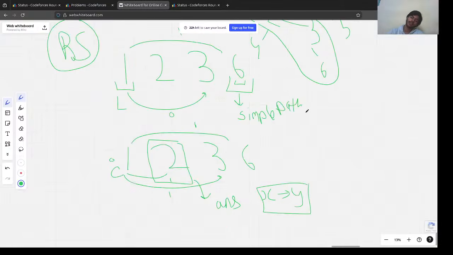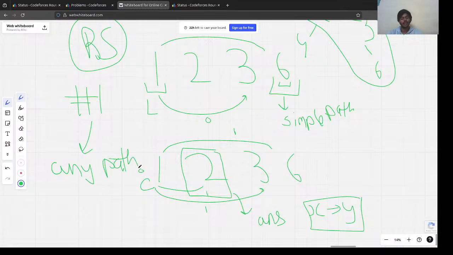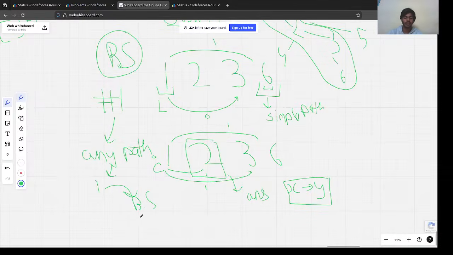So this is the entire question, right? This is the first observation we could have. The first observation states that if we can find any path that produces 1, then we can find the solution using binary search. Now how much would this operation take? This operation would take log 2n, so this is actually fine.